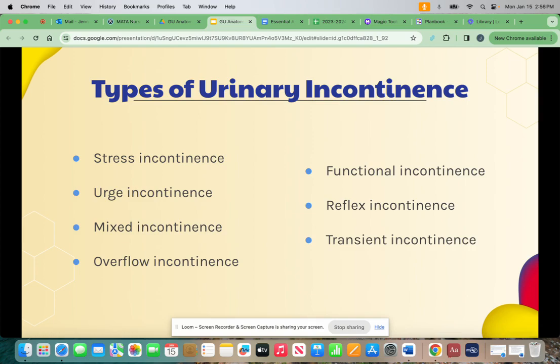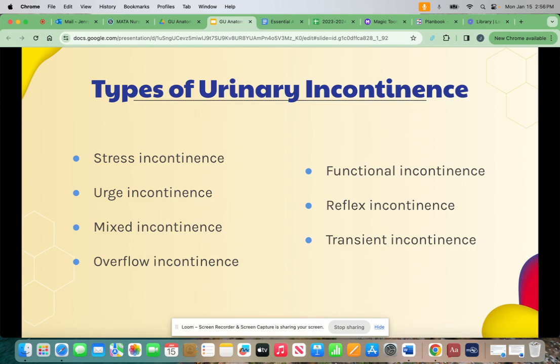With urge incontinence, urine is lost in response to the sudden, urgent need to void. The person cannot get to the toilet in time. Mixed incontinence is a combination of stress incontinence and urge incontinence. Overflow incontinence occurs when small amounts of urine leak from a full bladder. The person feels like the bladder is not empty. The person dribbles and may have a weak urine stream.